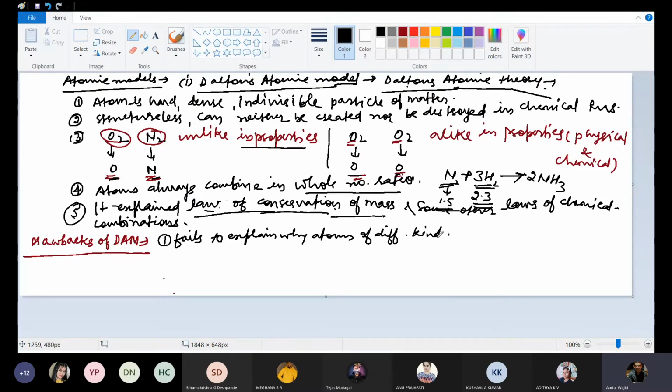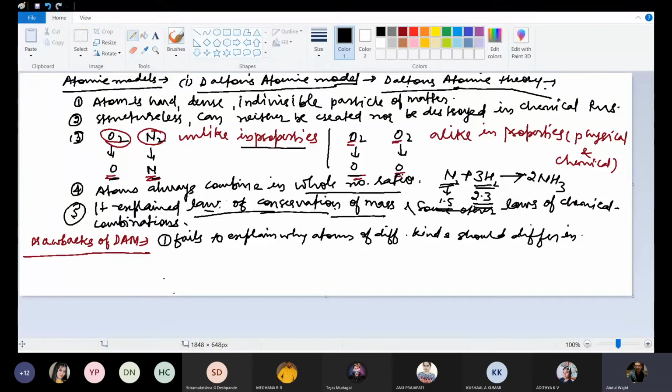He was unable to explain why different atoms have different mass and different valency. He was not able to explain.